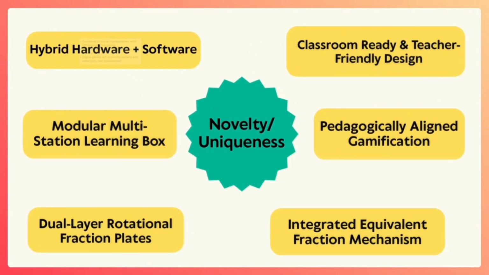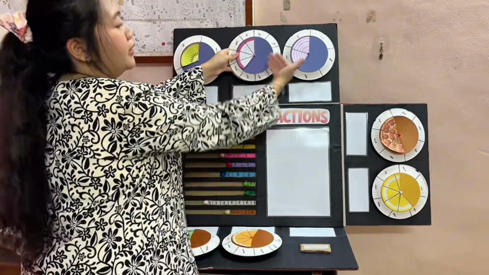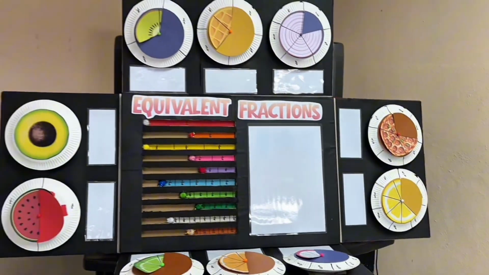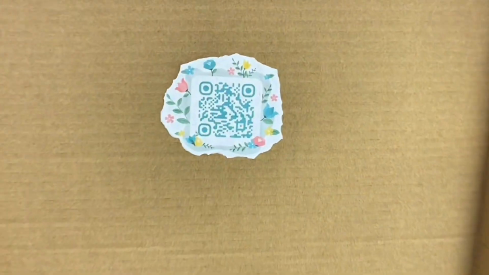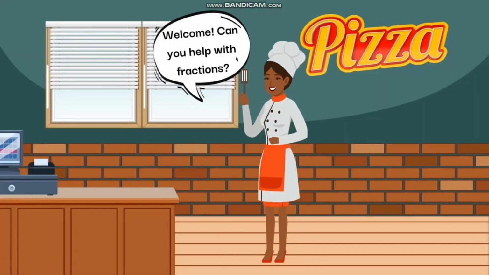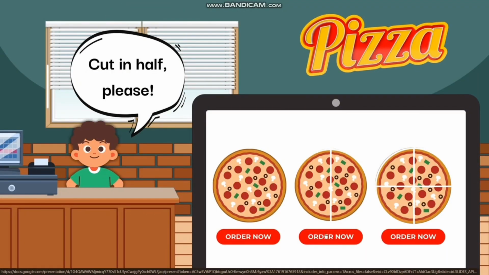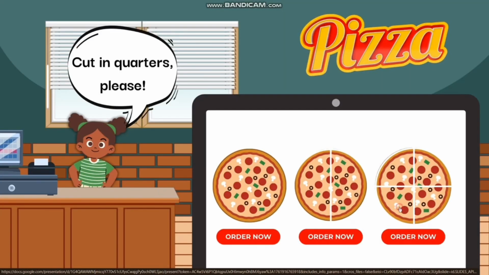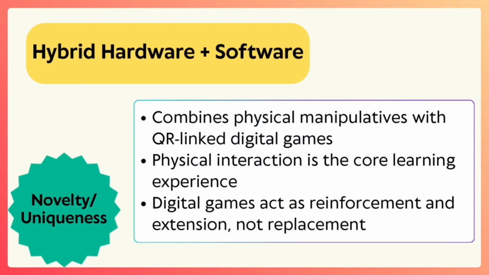The FracTive Learning Kit is innovative for its integrated modular design. FracTive combines both manipulatives and digital apps into one cohesive system. Each wall transforms into an interactive board with fraction plates and mini whiteboards, giving students a 360-degree hands-on experience. A QR code on the lid links to digital games like the Fraction Foods game, where students act as chefs preparing fractions. FracTive is designed as an offline-first tool, where it works across diverse classroom contexts while offering optional digital